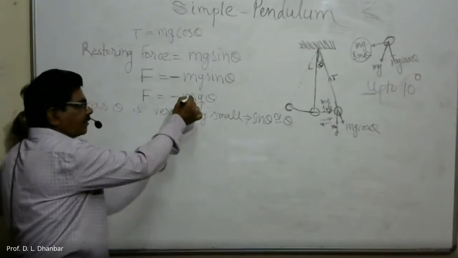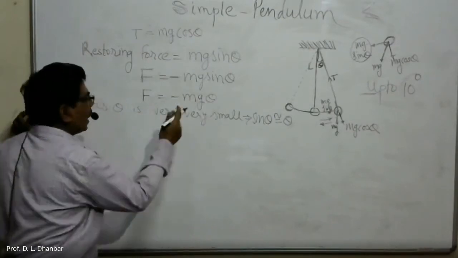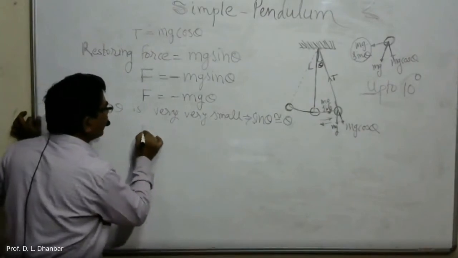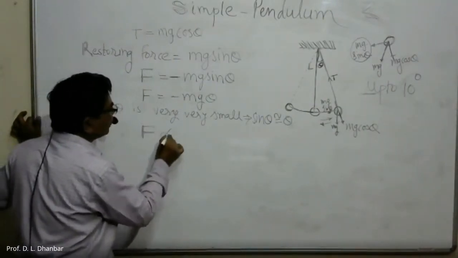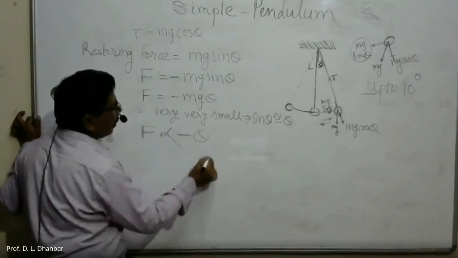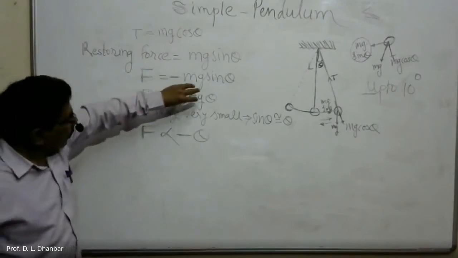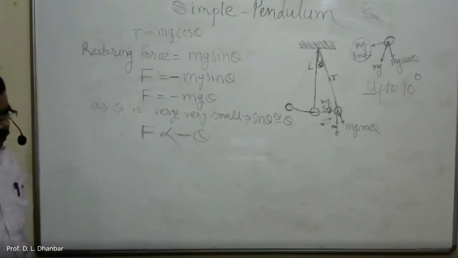So mg is constant, that is the gravitational force, and the only varying factor is theta. So we can say F, the restoring force, is directly proportional to minus theta, because constant into theta means it is directly proportional to theta.